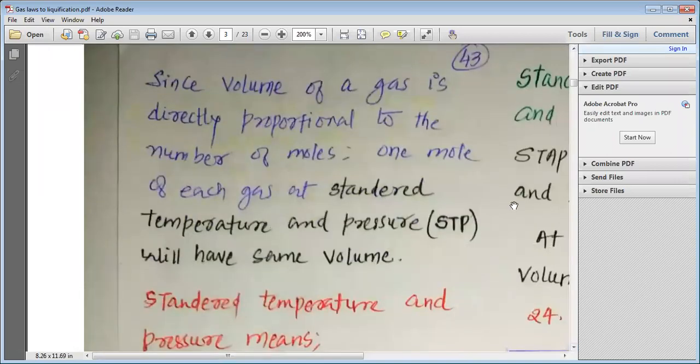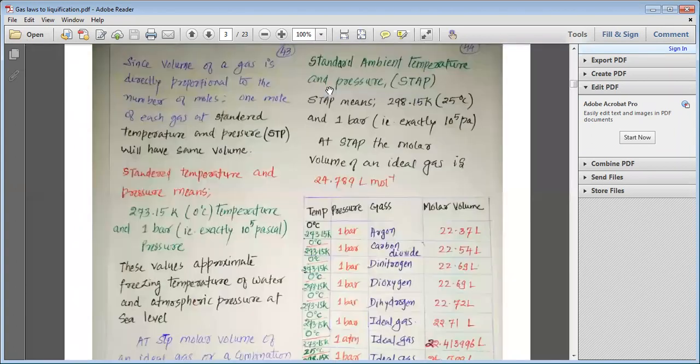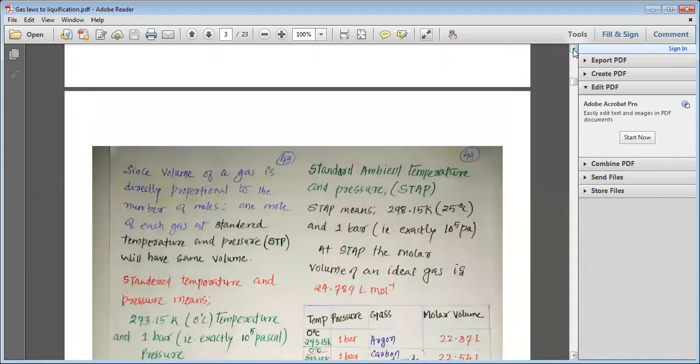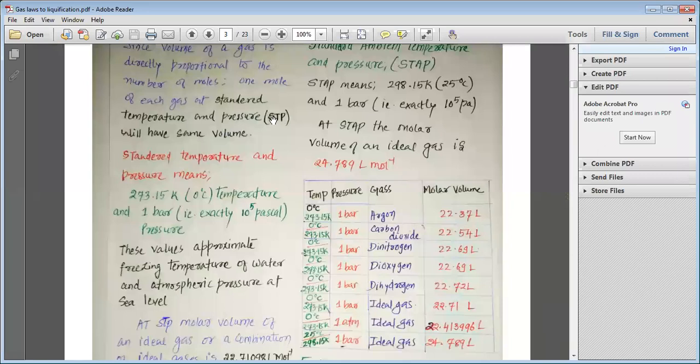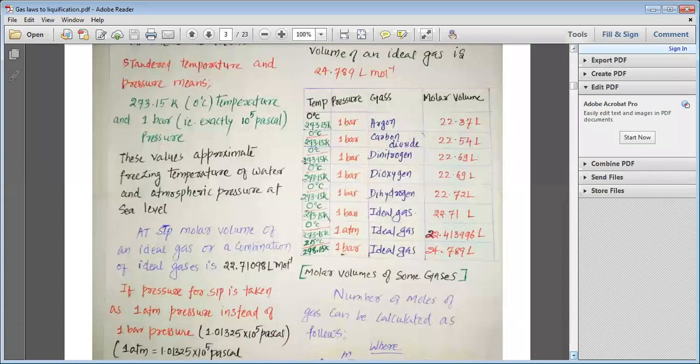Okay, dear students, yesterday we have studied about the standard temperature and pressure. So standard temperature and pressure is 273.15 Kelvin and 1 bar. That is exactly 10 to the power 5 Pascal.